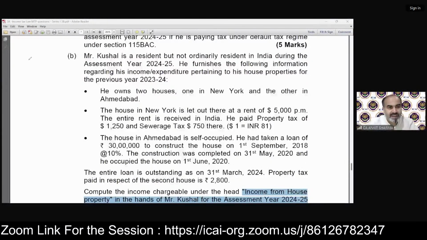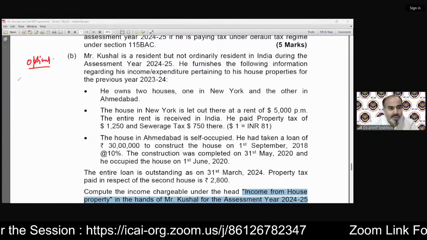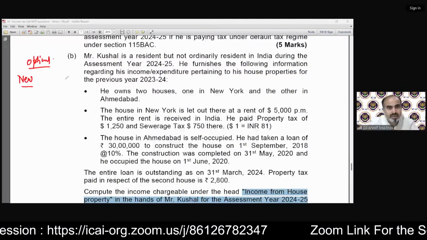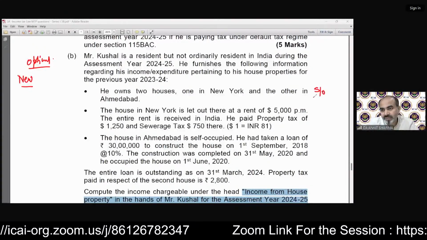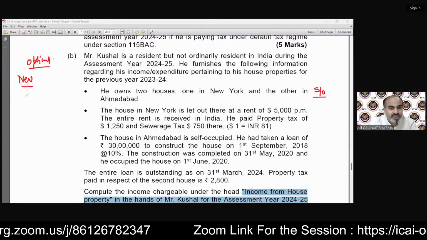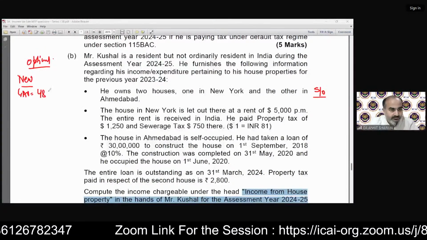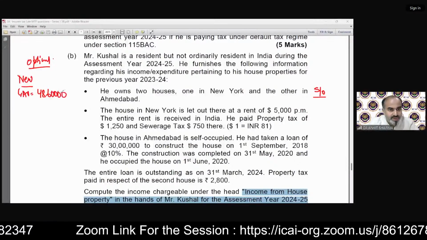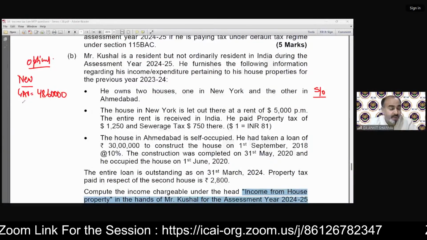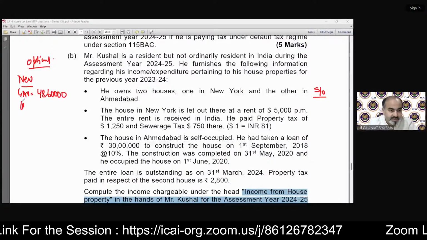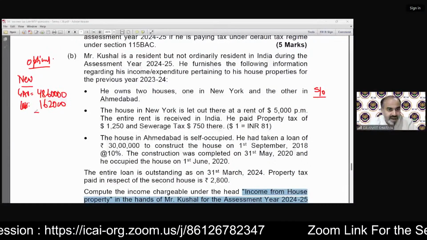So under the optional tax regime, we have two properties. One is New York and one is self-occupied. The GAV in case of the New York property, if you calculate, will come to 486,000. Because we are short of time, we have to open the query session also, so I'm going to solve it quickly. Deduction for municipal taxes, whether paid in India or outside India, does not matter.